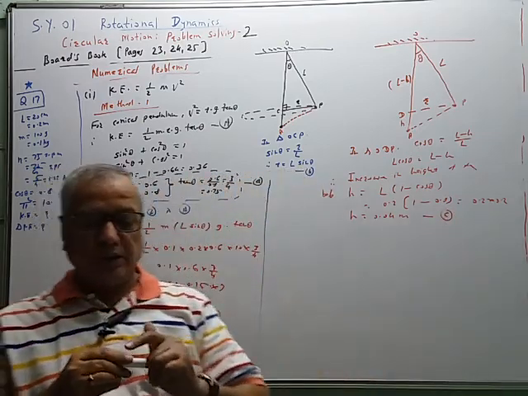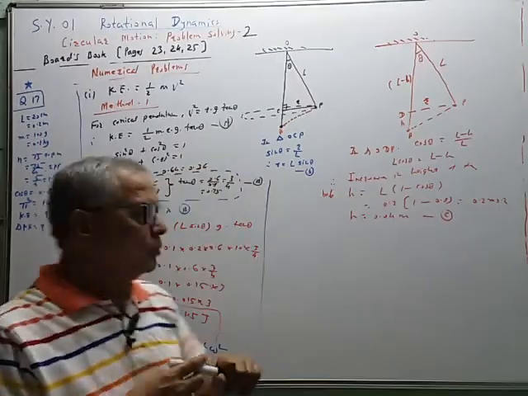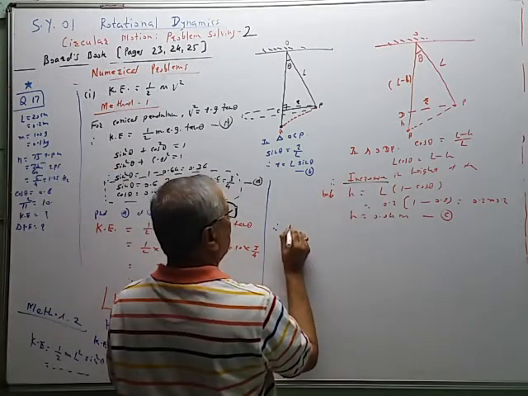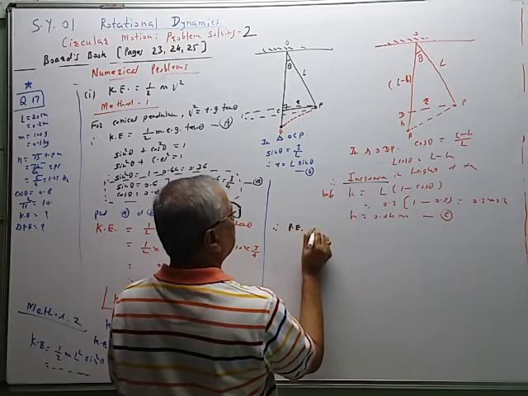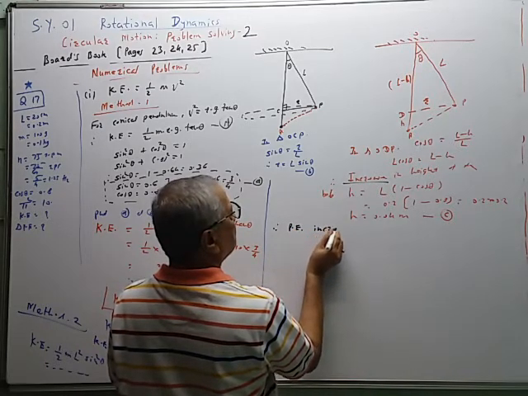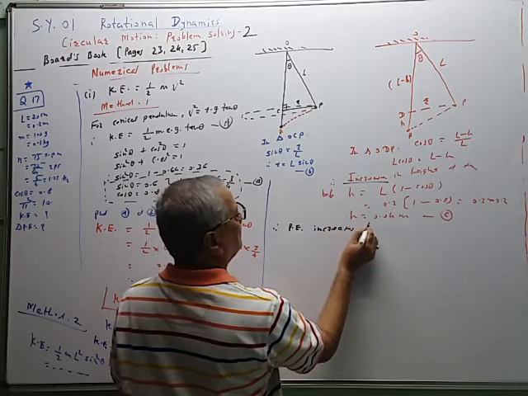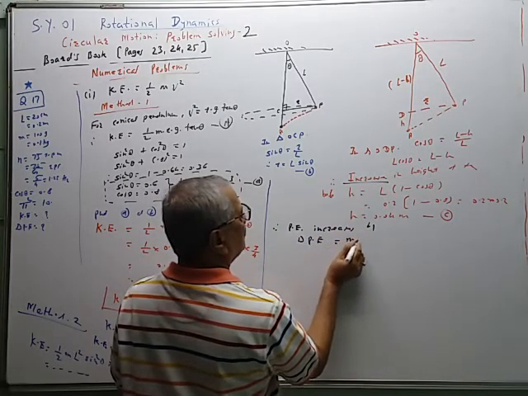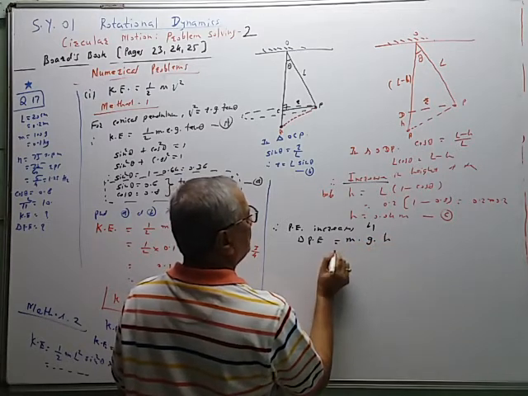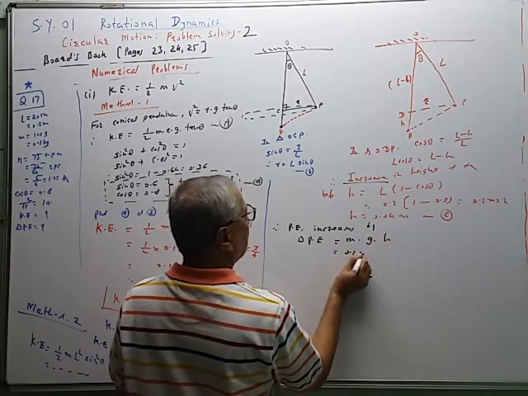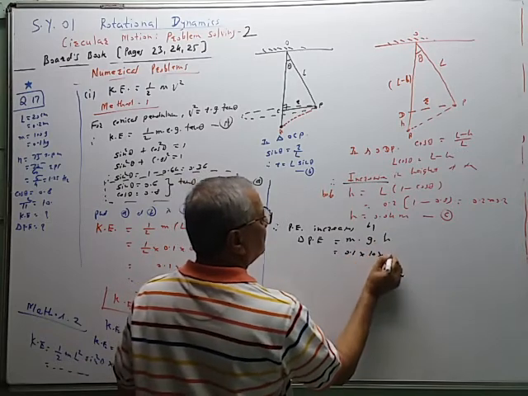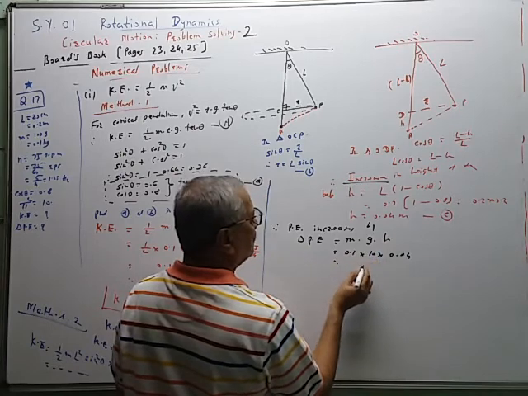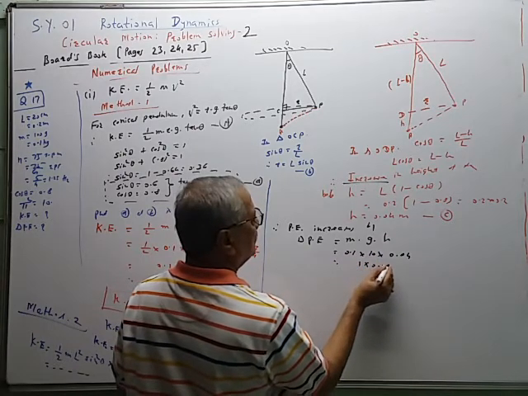And therefore increase in potential energy. It is the increase in height. Potential energy increases by delta P is equal to M into G into H. So M is equal to 0.1 kilogram, G is equal to 10, and H is equal to 0.04 meters. So 0.1 into 10, that is equal to 1 multiplied by 0.04.